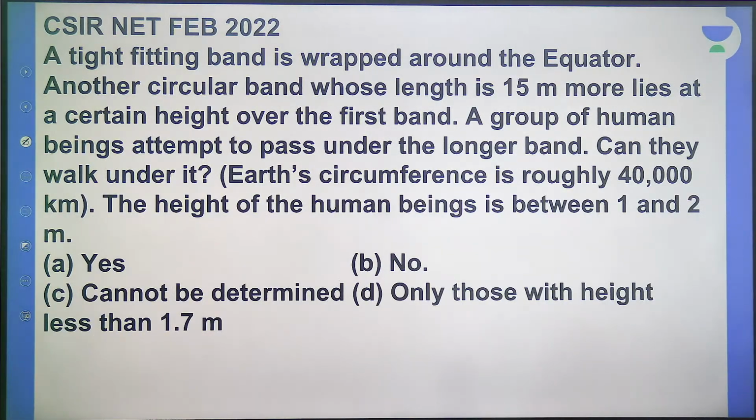This is kind of a general science question also, we can say. But all the information is given in the question.